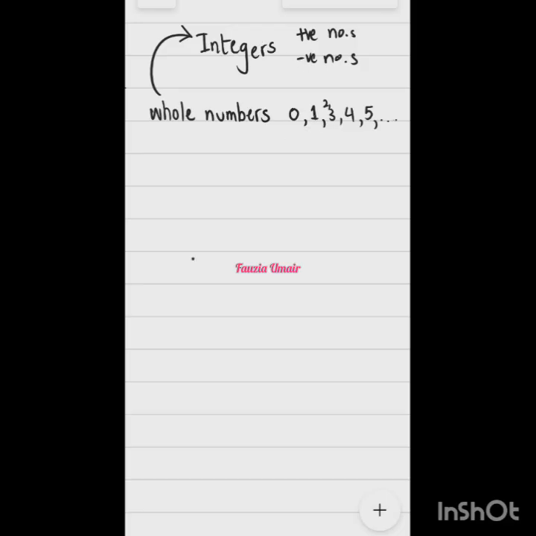Are we clear what are integers? So now if I write down, integers are basically 0, plus minus 1, plus minus 2, and so on, right? This is the set of integers. So integers are not only the positive numbers, but also the negative numbers, right?